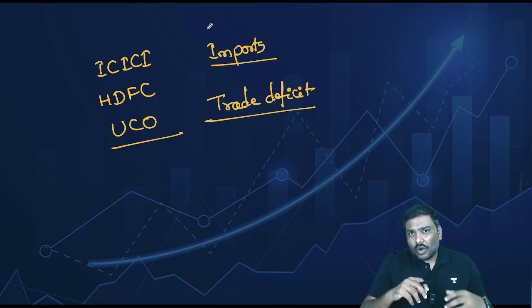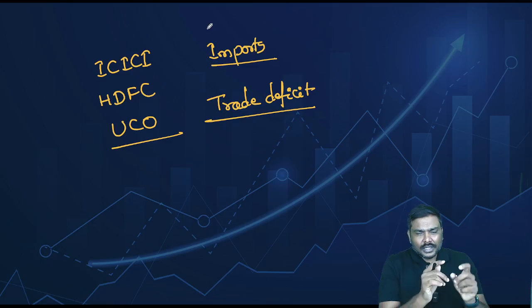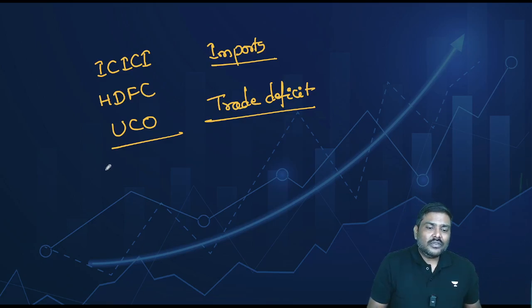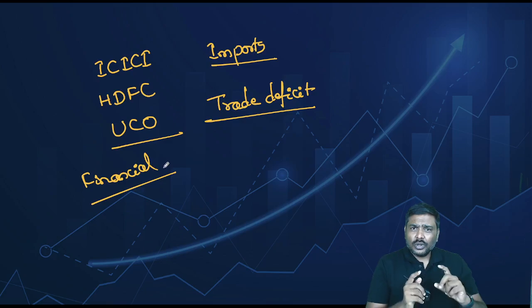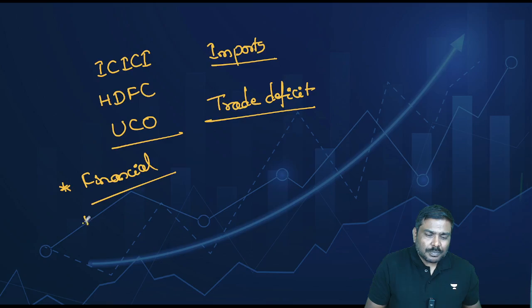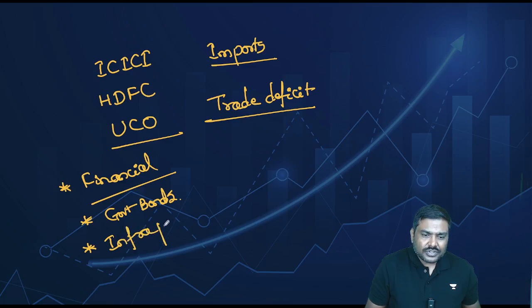The officials have stated that they have used these rupees to invest in the financial market in India. They have used them to purchase government bonds. They have used these additional rupees to invest in India's infrastructure projects.